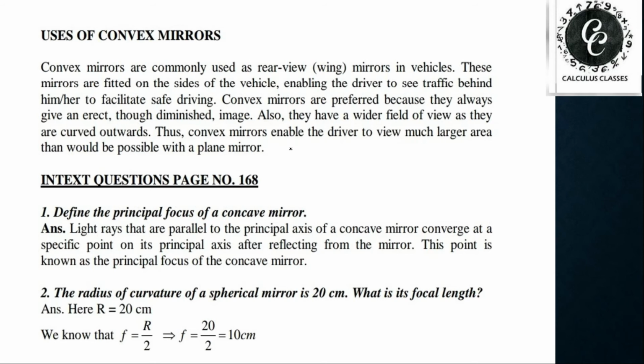So we use a convex mirror as a rear view mirror so that it provides a diminished and direct image of all of the objects, and it has a wider field of view. That means it covers a wider field as compared to a plane mirror. Because they are curved outward, we use a convex mirror as a side view mirror.